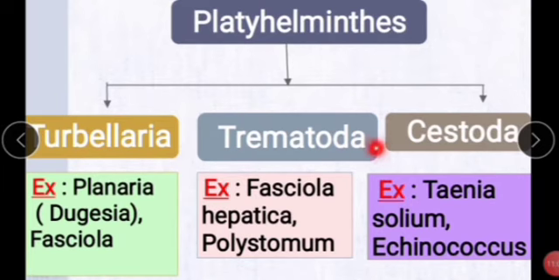Next, Trematoda. Examples: Fasciola hepatica and Polystomum. And next, Cestoda. Examples: Taenia solium, like nothing but tapeworm, and Echinococcus. These are the two examples of Cestoda.